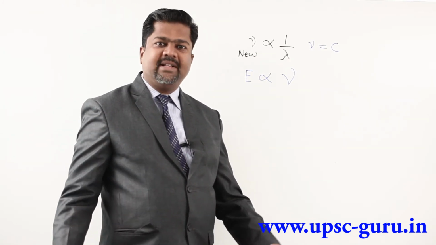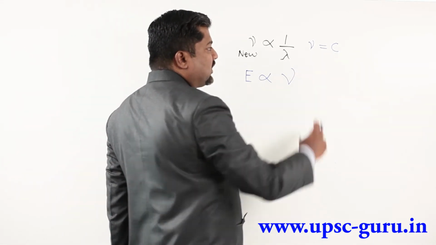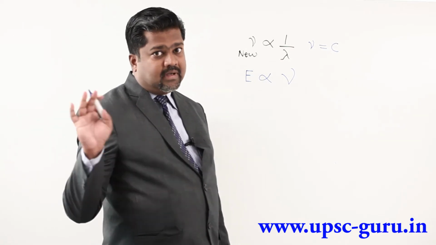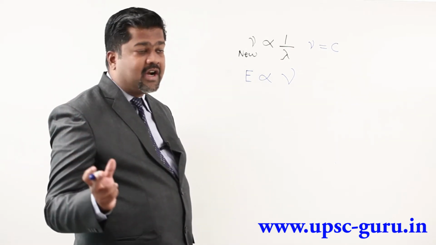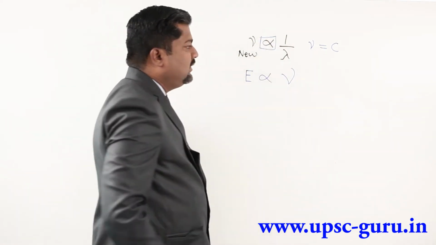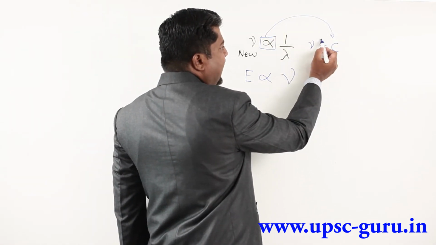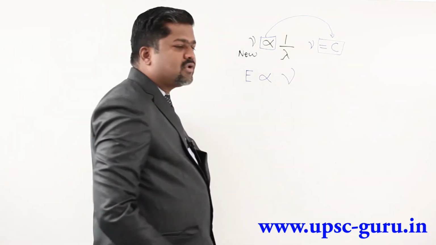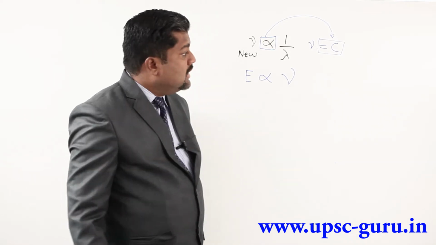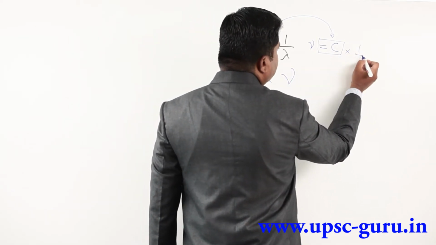If the velocity of light is changed, then obviously the relation is going to change, and therefore we place here the constant C. Keep in mind that its value is not changing, that's why we call it constant. So I am replacing the proportionality sign by an equality sign and one constant. Here the velocity of light is constant, therefore this equation holds good. So we place here nu equal to C into 1 by lambda.